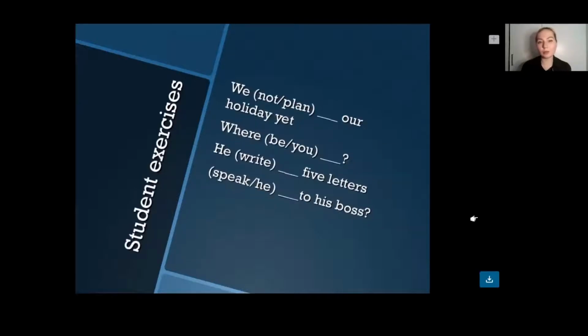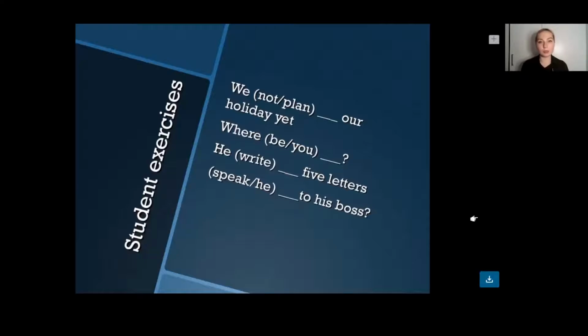So now let's try to do the same thing also with negative forms of sentences. We haven't planned our holiday yet. Where have you been? He has written five letters. Has he spoken to his boss?